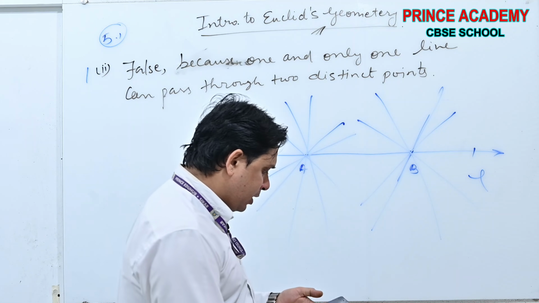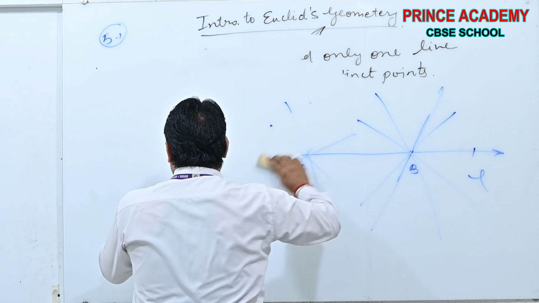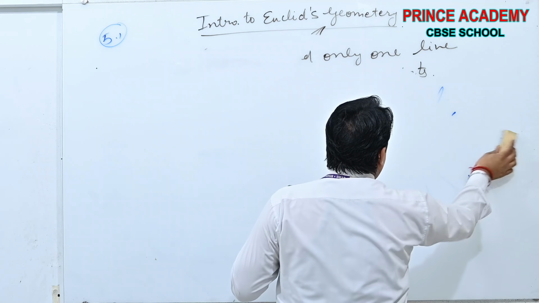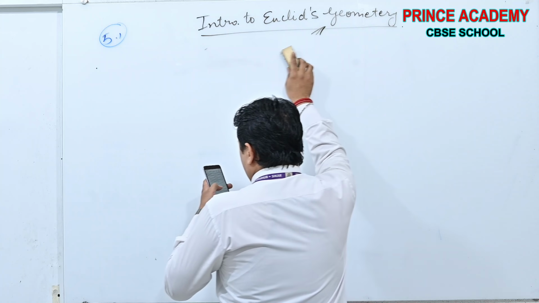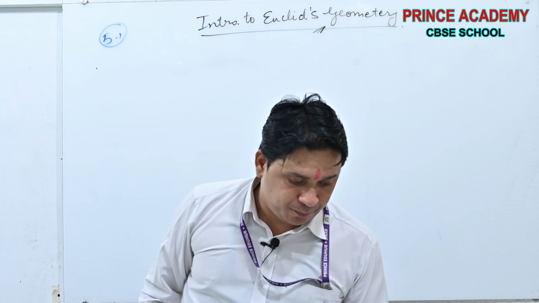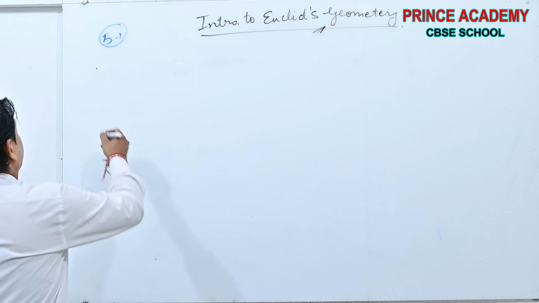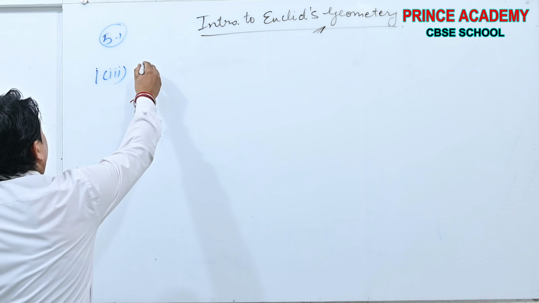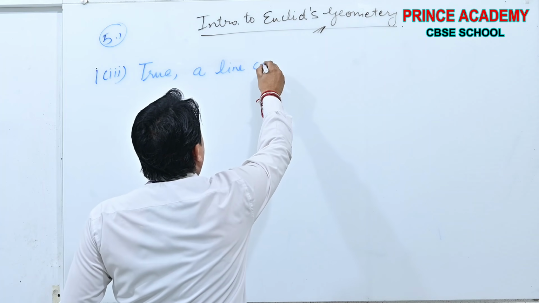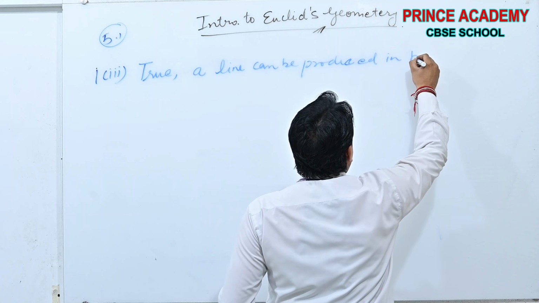Okay? Now see, the statement third. Question number 1, statement third. A terminated line can be produced indefinitely on both the sides. Says yes. If you observe the second postulate beta, first question, third part, true. Yes, a line can be produced in both directions.